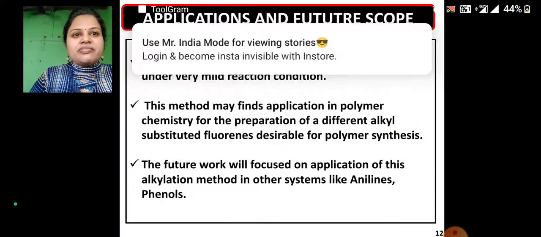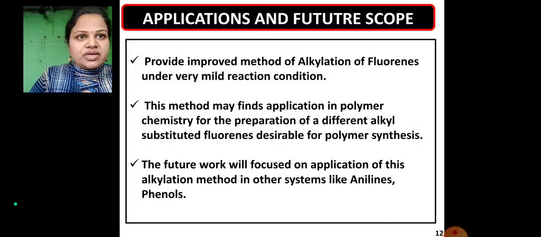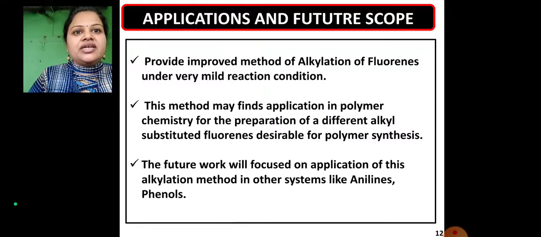The future scope is that it provides an improved method of alkylation of fluorenes under very mild reaction conditions. This method may find applications in polymer chemistry for the preparation of different alkyl substituted fluorenes desirable for polymer synthesis.